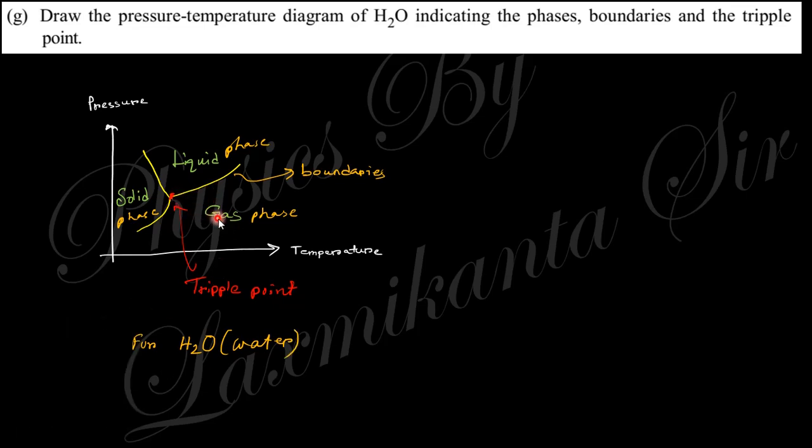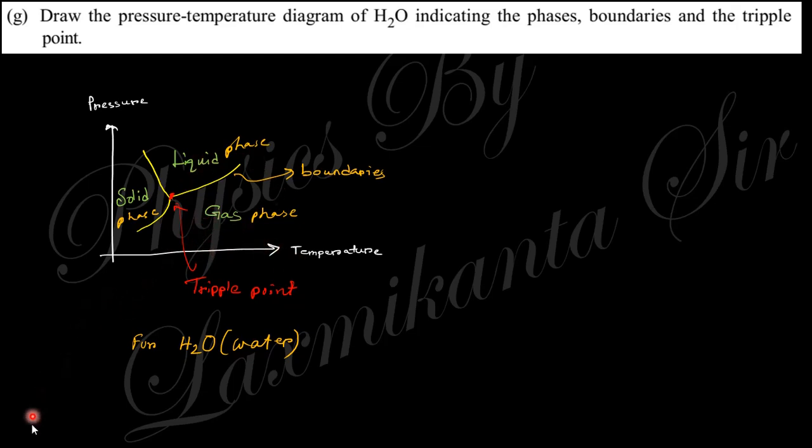These are the gaseous phase, liquid phase and solid phase, and the transition zones are the boundaries. This point is known as the triple point, where the three states coexist. These are the boundaries, the transition between two zones. So the state does not depend only on temperature, it also depends on the pressure around this region.